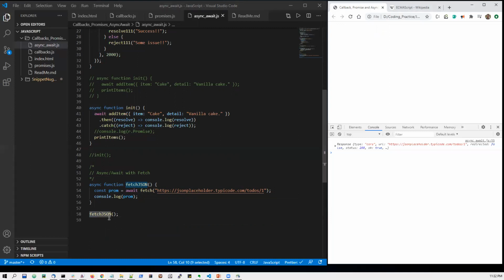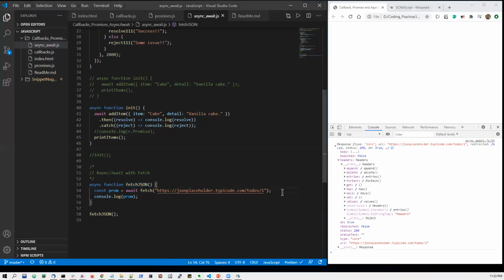You can see that this promise object looks something like this. If you go inside, these are headers, basically all the HTTP headers, and somewhere we will find the result.